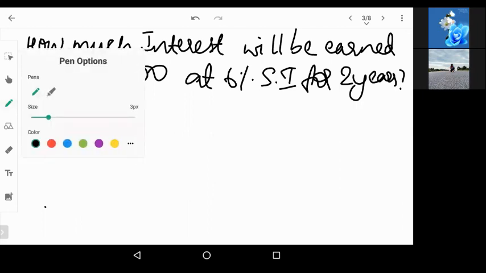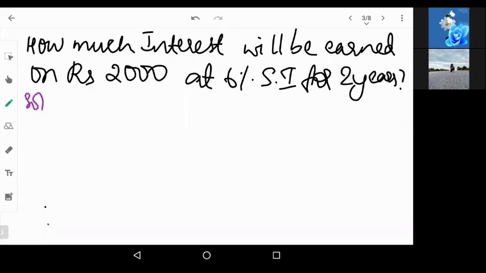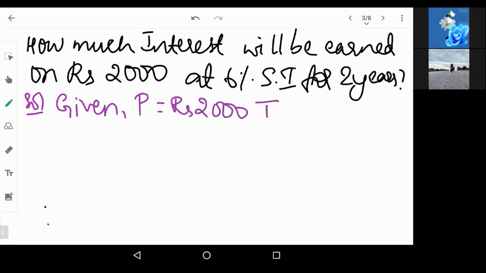Let us do it. Solution. Always write what is given in the question. So given principal is rupees 2,000. T, time is 2 years. R, rate is 6%. And we have to find out simple interest. So write the formula. Again, please write the formula for each and every question. That is compulsory.